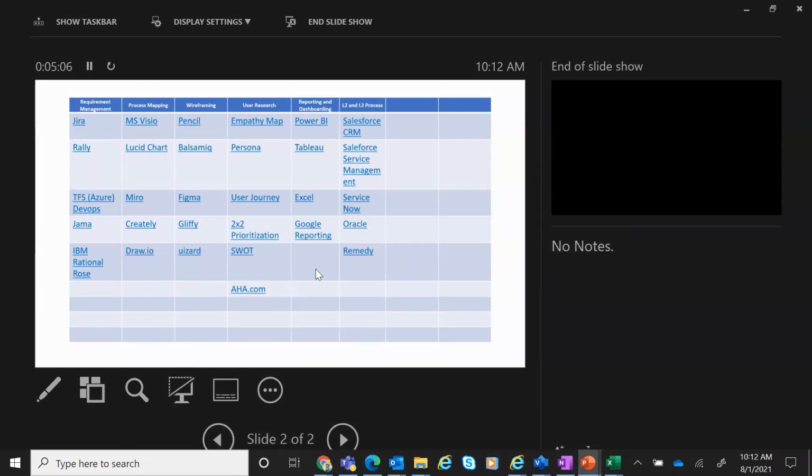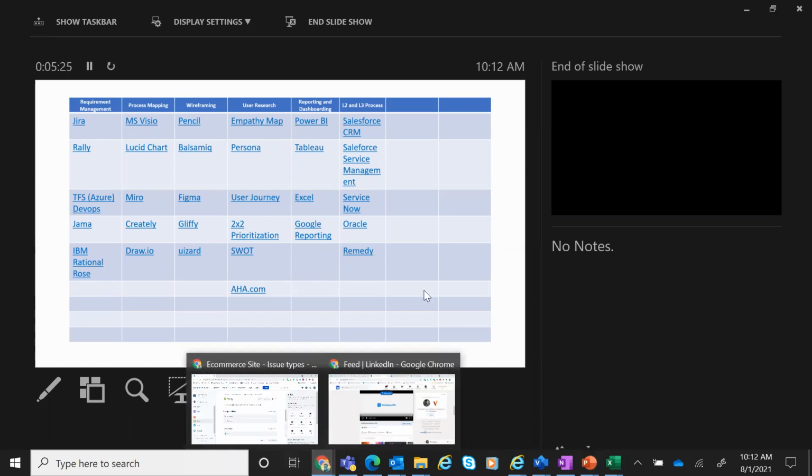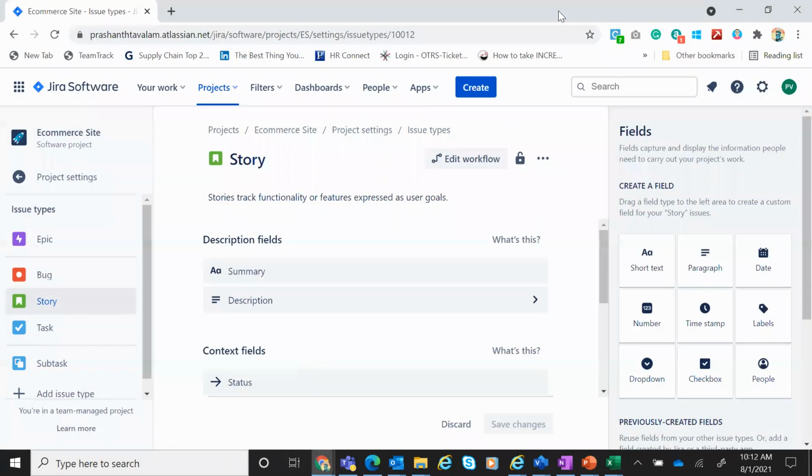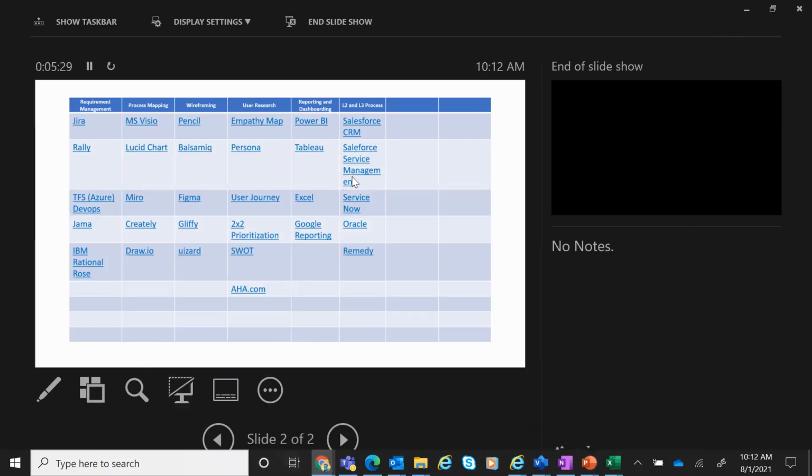Where I'm showing this slide. Yeah, Prashant. Okay. So requirement management. So Jira we looked at. Then Rally is almost the same. Rally again, I think needs installation on a local machine and then you use it. Rally software also is pretty much the same.